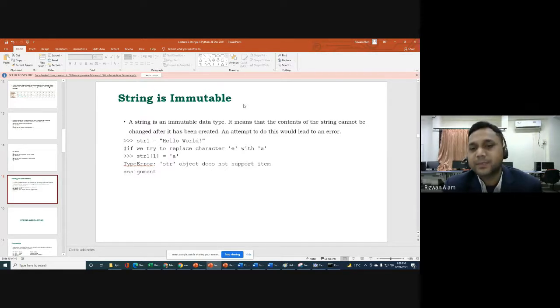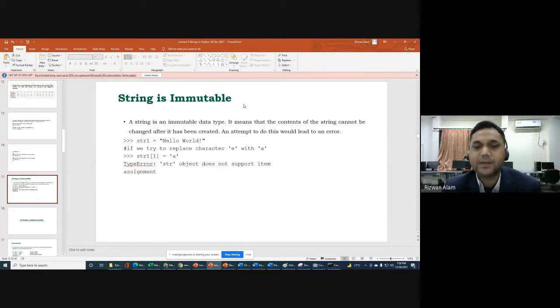Mutable means we can change element wise, we can change a particular element of that sequence. Immutable means you cannot change a particular element of that sequence. In a list, as we discussed yesterday, you can change a particular element directly, the fifth element, the second element.